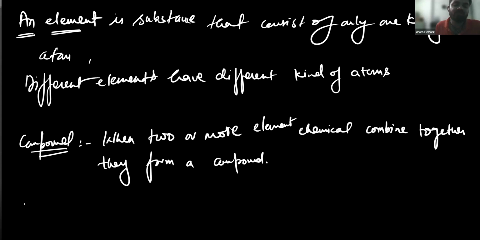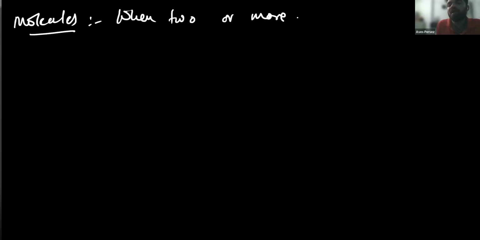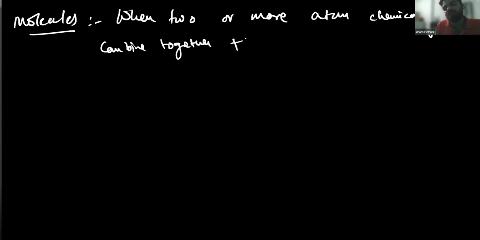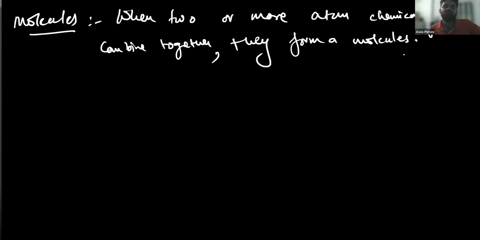And if I write the definition of a molecule, what I write here is: when two or more atoms chemically combine together, they form a molecule. You understood?